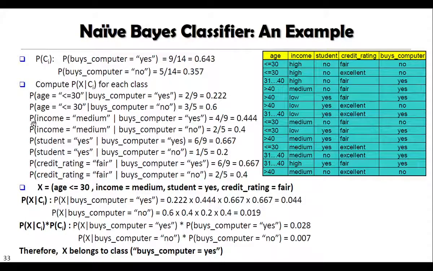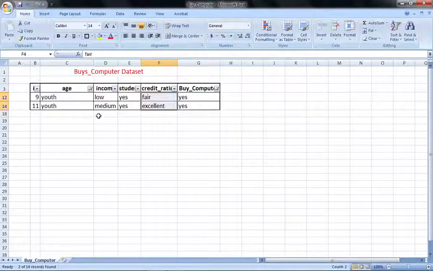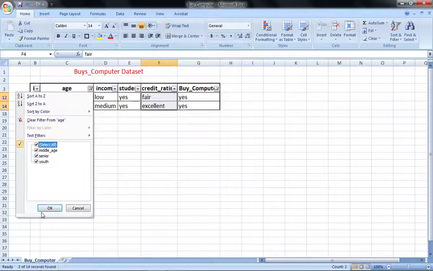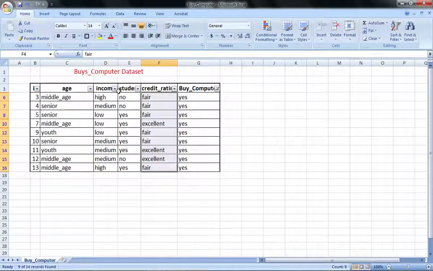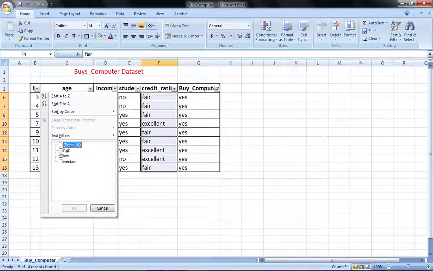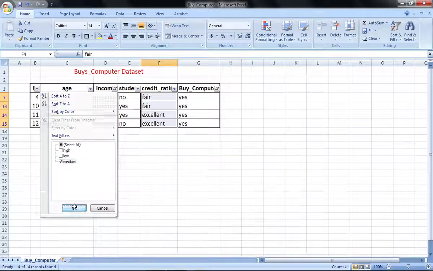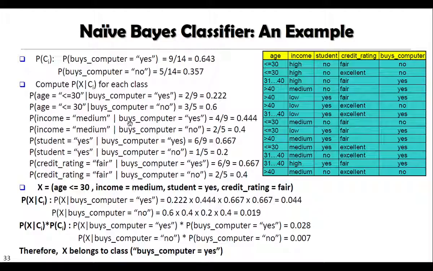Now let us look at income is equal to medium, buys computer is equal to yes. Income is the second attribute. First we have to uncheck this. Income is equal to medium. How many such tuples? 1, 2, 3, 4. That's why 4. And from where does this 9 come? These are the total number of tuples in which buys computer is equal to yes.